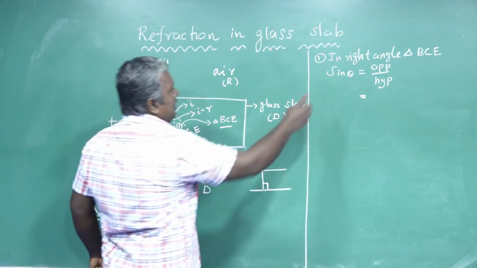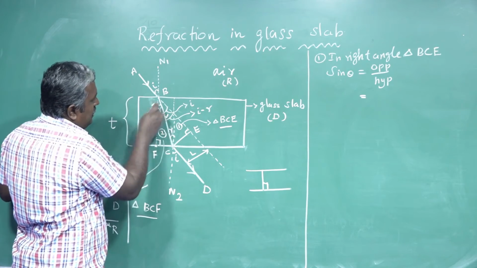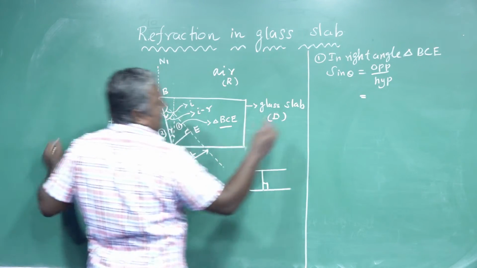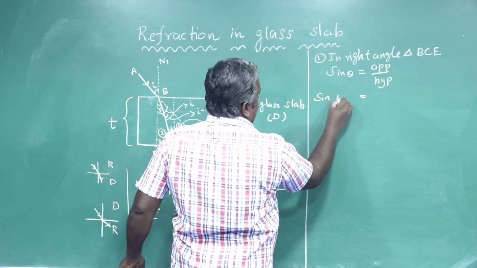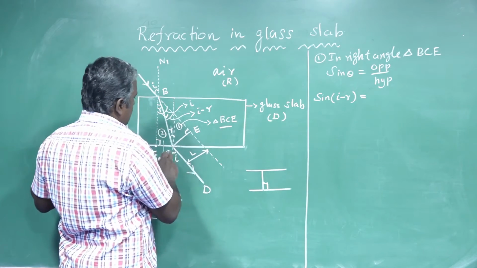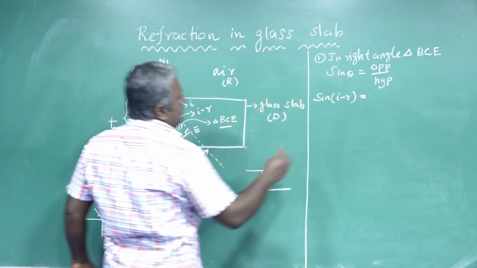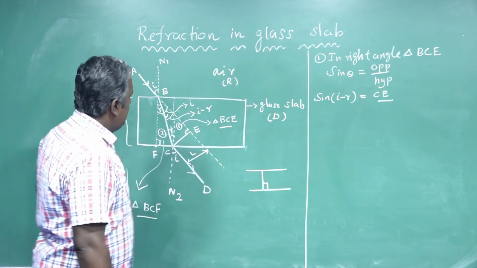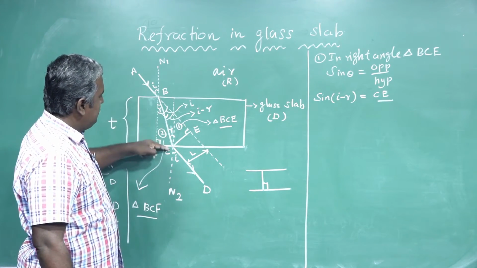So theta. Listen here. See this one. Theta, yeah, I minus r. So sin of I minus r is opposite CE by BC, hypotenuse.